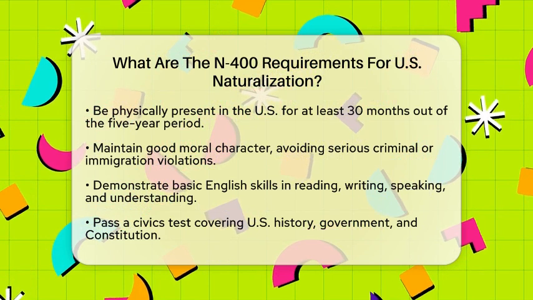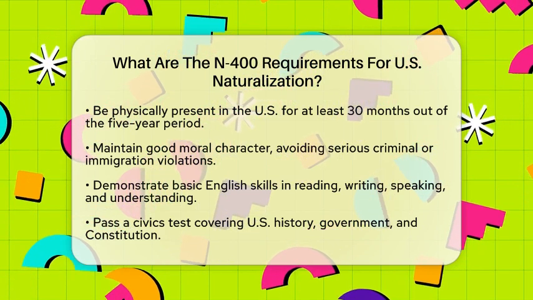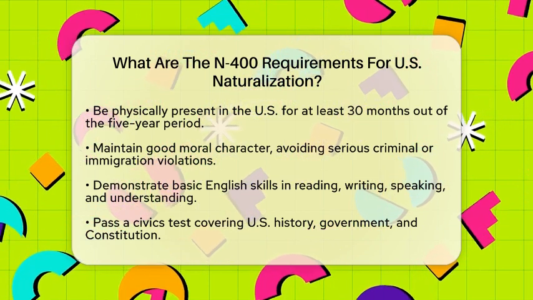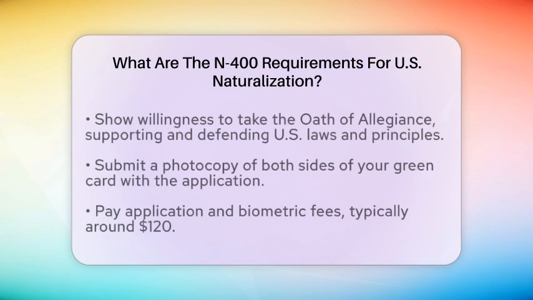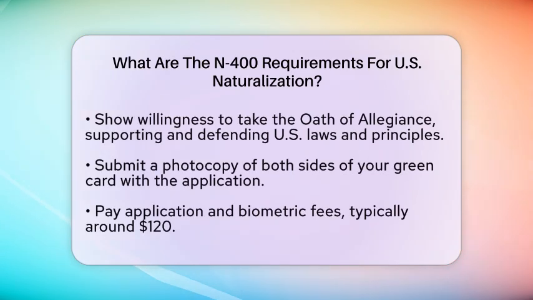Most applicants need to demonstrate basic English skills. You should be able to read, write, speak, and understand simple English. You will also take a civics test, which covers U.S. history and government. You need to answer questions about the Constitution, the branches of government, and U.S. history. You must also show a commitment to the United States and its principles. This includes being willing to take the oath of allegiance, promising to support and defend the Constitution and laws of the country.